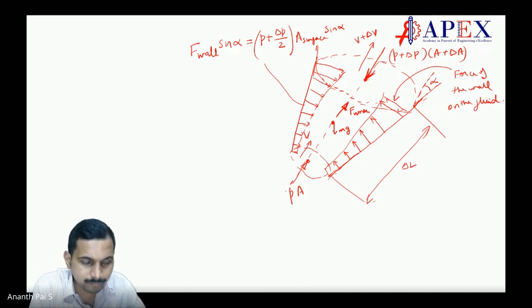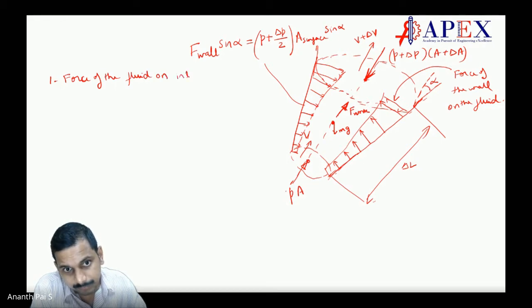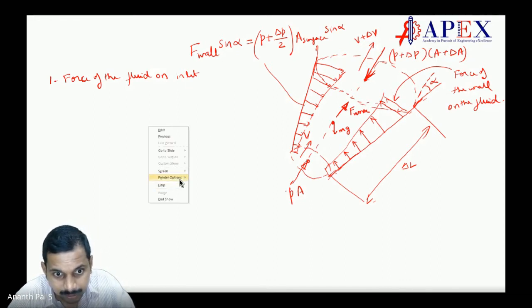First one is the force of the fluid on the inlet, which is P into A. I'll put this one so that we could have a difference here.